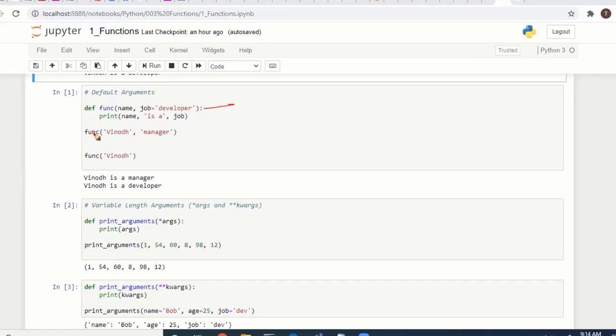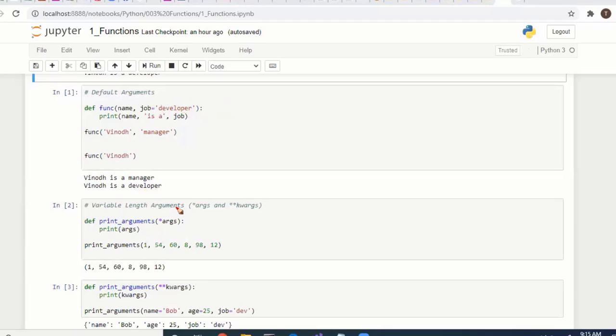In this function we can make a call. We know this is the first parameter, name, and manager is the job parameter. If you pass anything, it will override, it will replace developer with manager. Suppose you don't pass manager as the second parameter, it won't expect a second one because it's defined as a default, so it will use the default value. With a default argument, if you don't pass it, it won't affect anything, it will take the default value. If you pass it, it will be replaced with the new value.